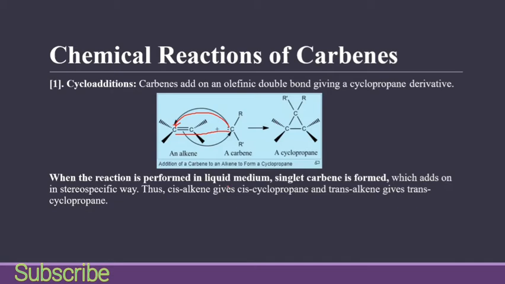When the reaction is performed in liquid medium, singlet carbene is formed, which adds on in a stereospecific way. So what does it mean that it adds on in a stereospecific way? Cis alkene gives cis cyclopropane and trans alkene gives trans cyclopropane in the case of singlet carbene.